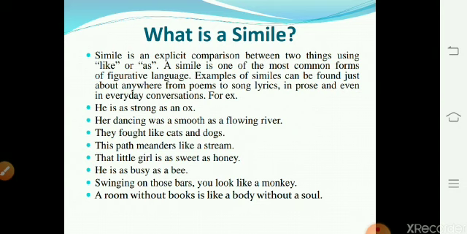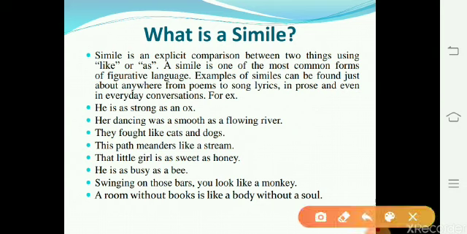What is a simile? Simile is an explicit comparison between two things using like or as. Explicit means that which is stated clearly or expressed without vagueness. So, simile is an explicit comparison between two things using like or as. We have to remember this important thing that simile uses like or as for comparison.